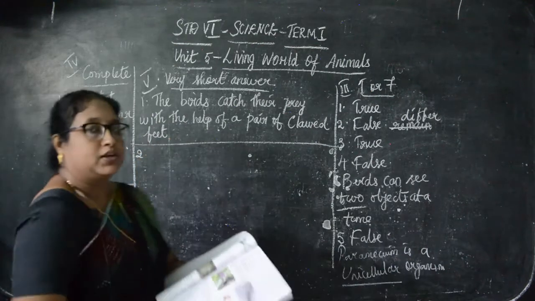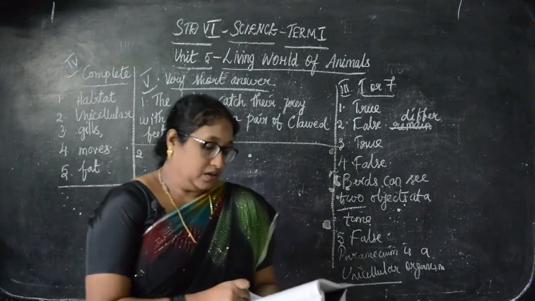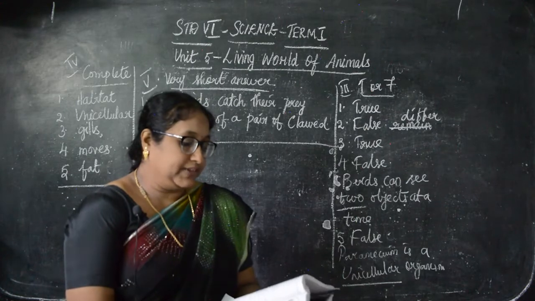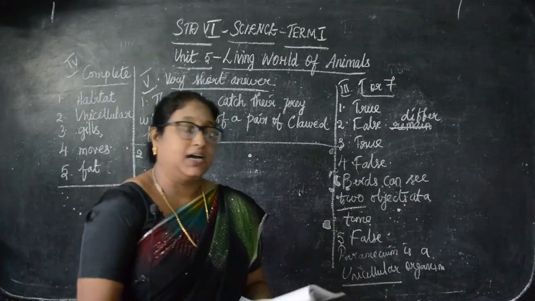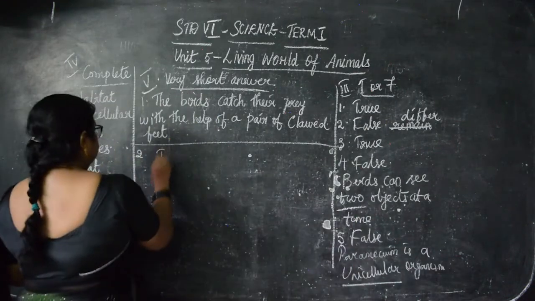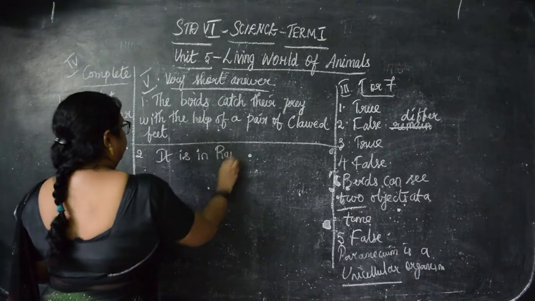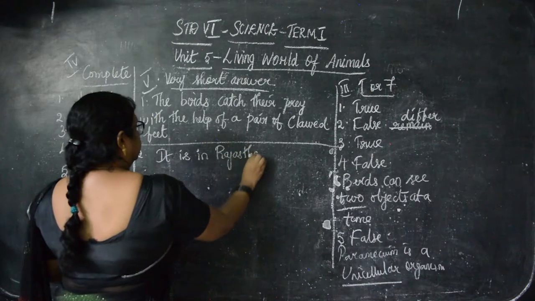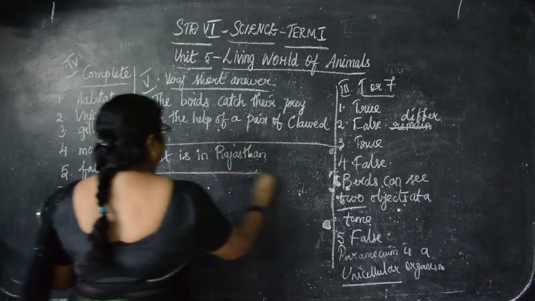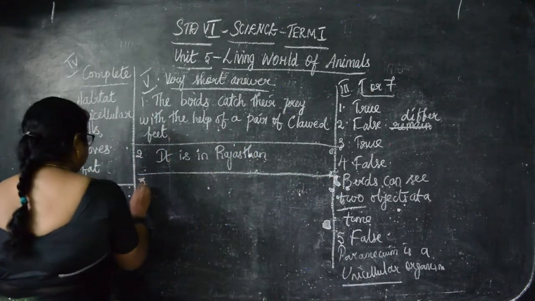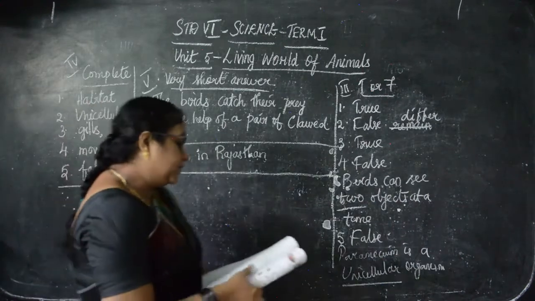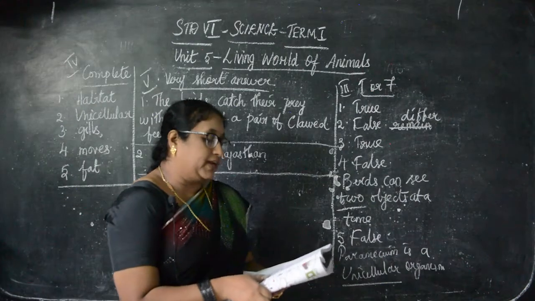Then the second question: where can we see camels in India? The answer is Rajasthan. Okay, children. Then third: name the locomotory organ of an amoeba.